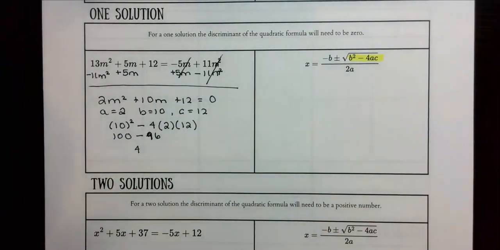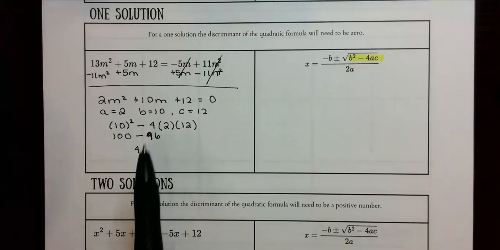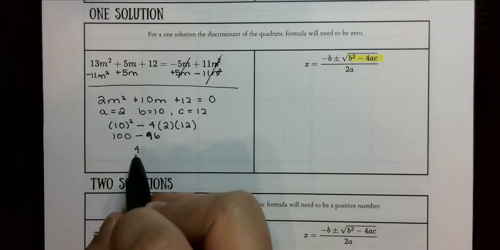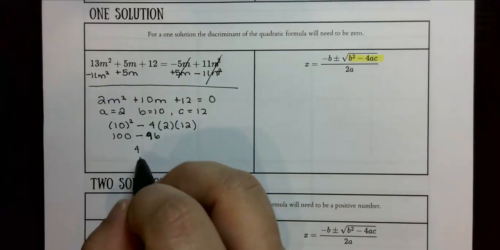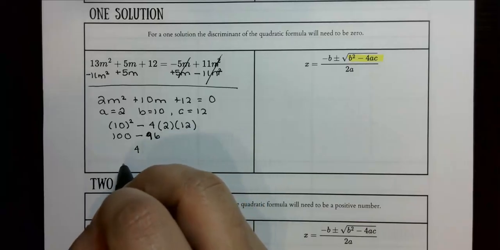One thing I want to point out is that apparently I made a mistake in our notes, because this is not a 0. We're going to continue to work this out, and then we might have to go back and change the title because I think I got my solutions mixed up. For right now, we're going to say this is a number greater than 0. Because it is greater than 0, that automatically tells us we're going to have two solutions.